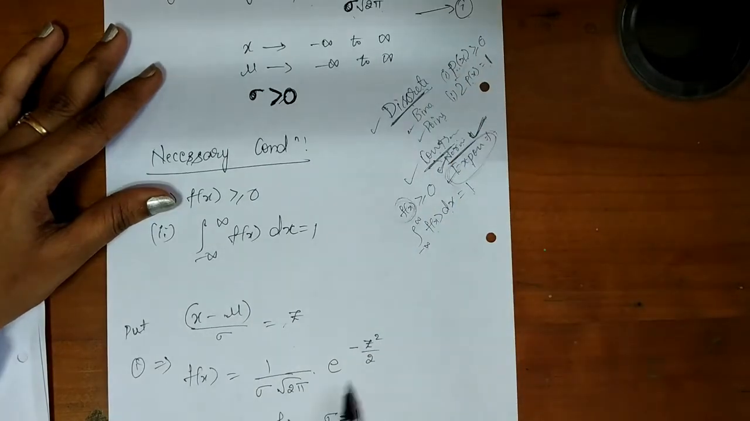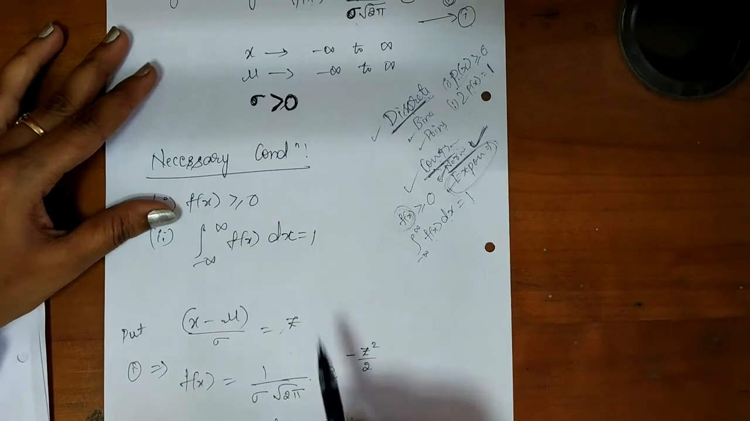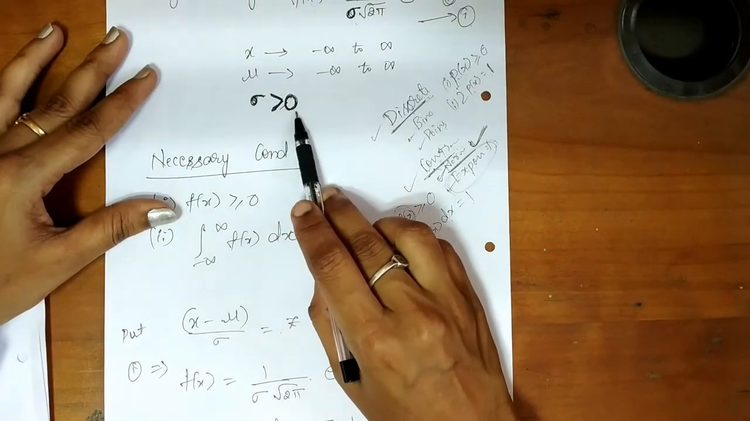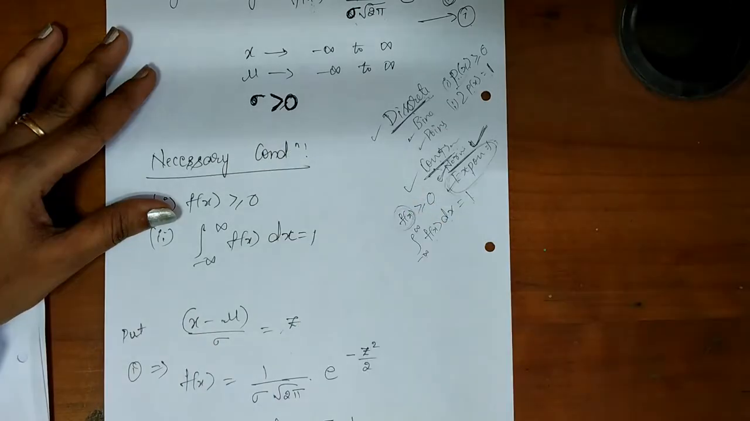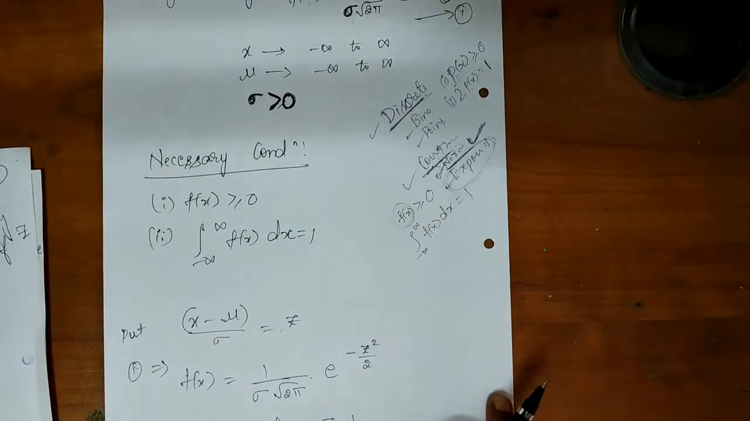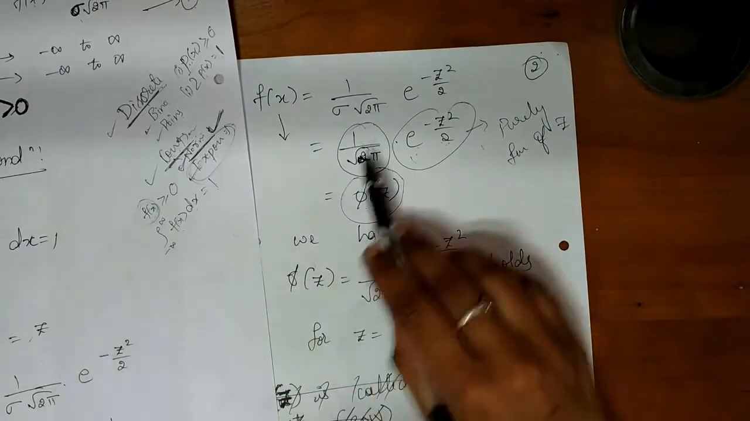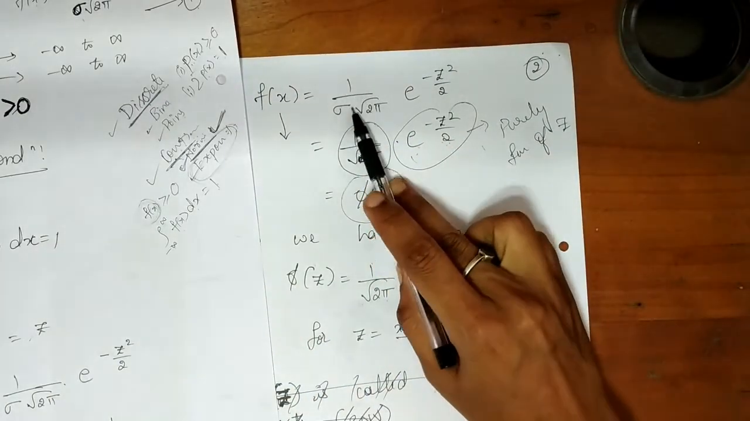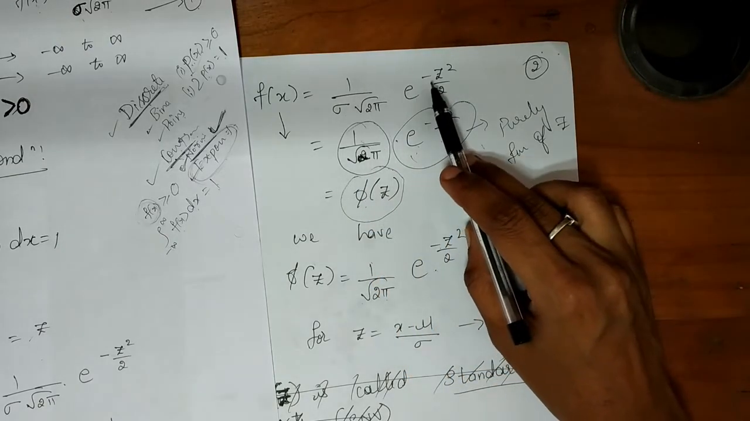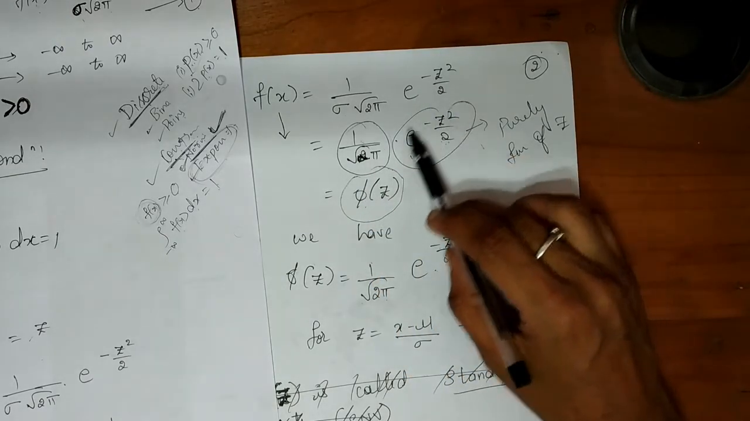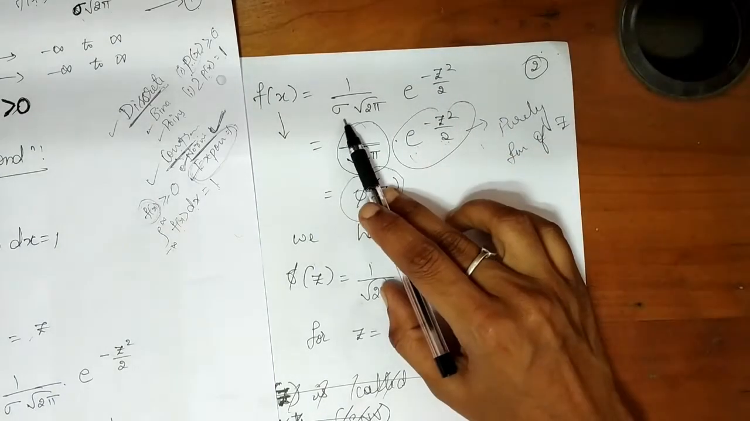Here in this relation, if I put sigma is equal to 1, anyway sigma is strictly greater than 0, sigma can take the values greater than 0. So if sigma is taken the value 1, then this relation becomes 1 divided by, in place of sigma it is 1, square root of 2 pi into e to the power of minus z square divided by 2. This term as it is will be there. In place of sigma it is 1.